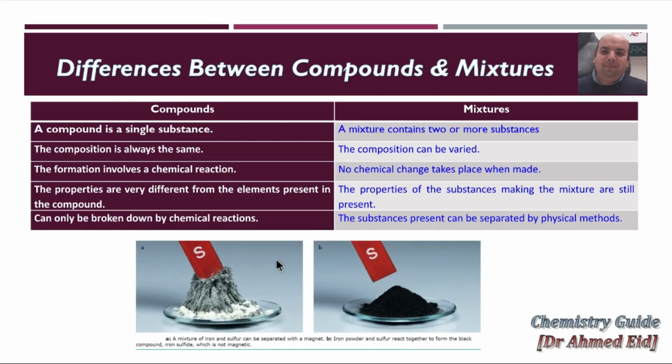As you can see from this picture, a mixture of iron and sulfur can be separated by a magnet. The magnet will attract the iron. But when iron powder and sulfur react together, they form a black compound called iron sulfide, which is not magnetic and cannot be separated by a magnet.